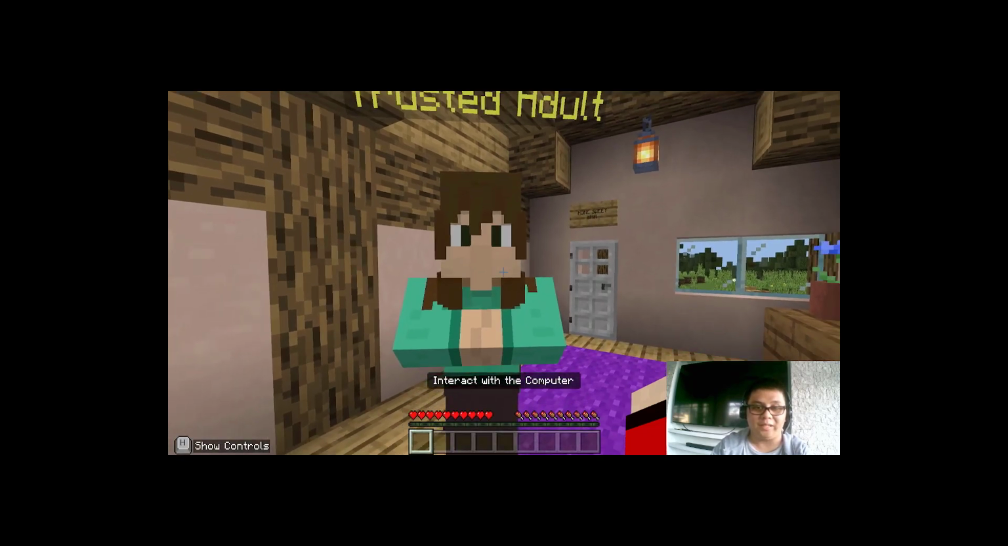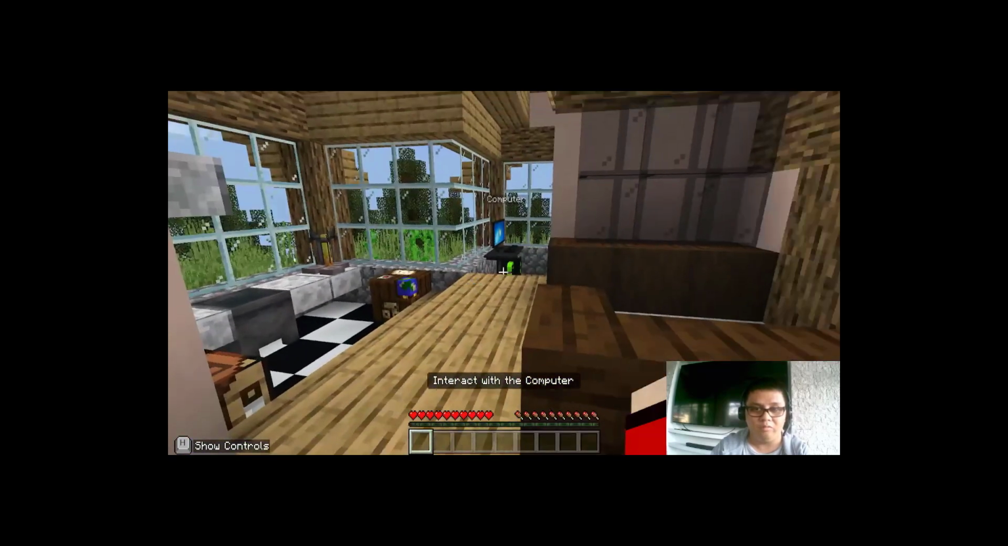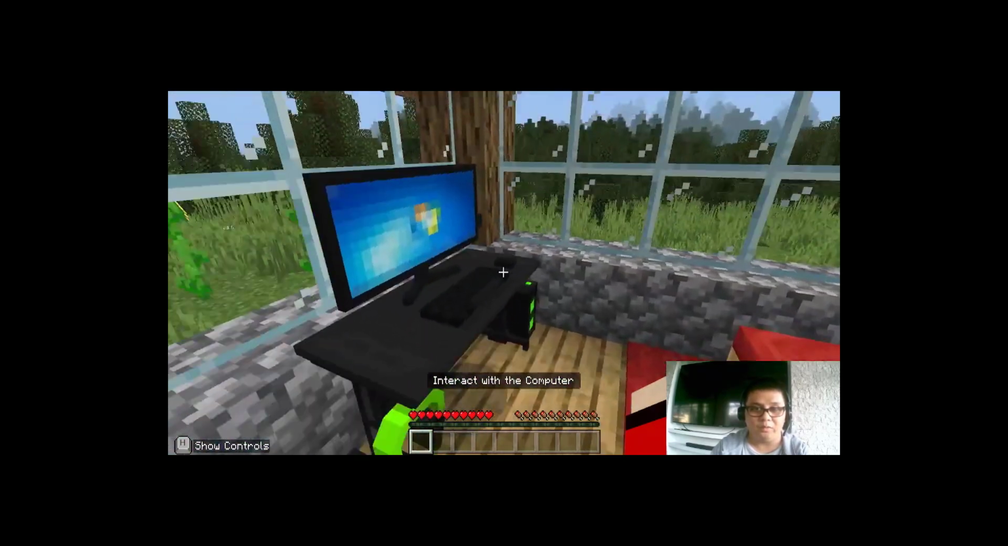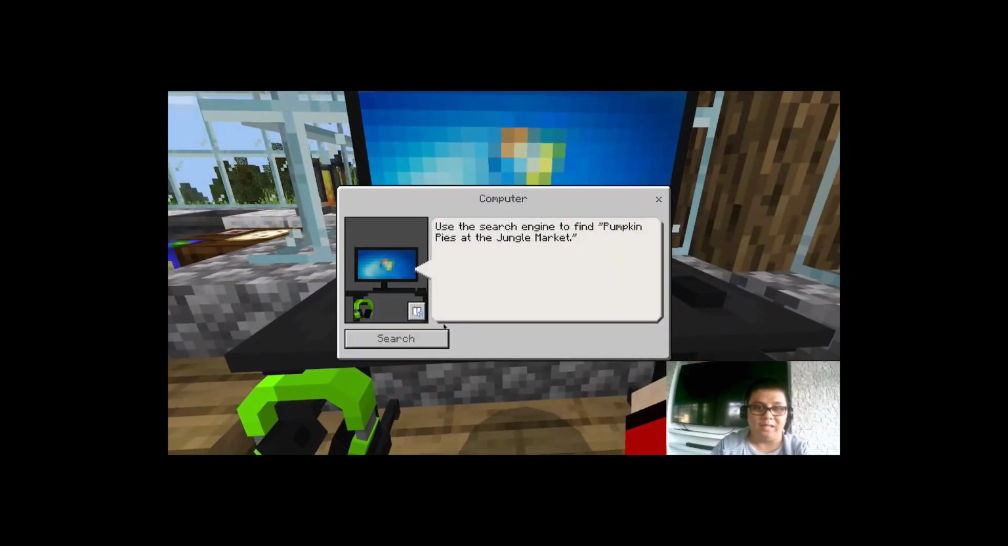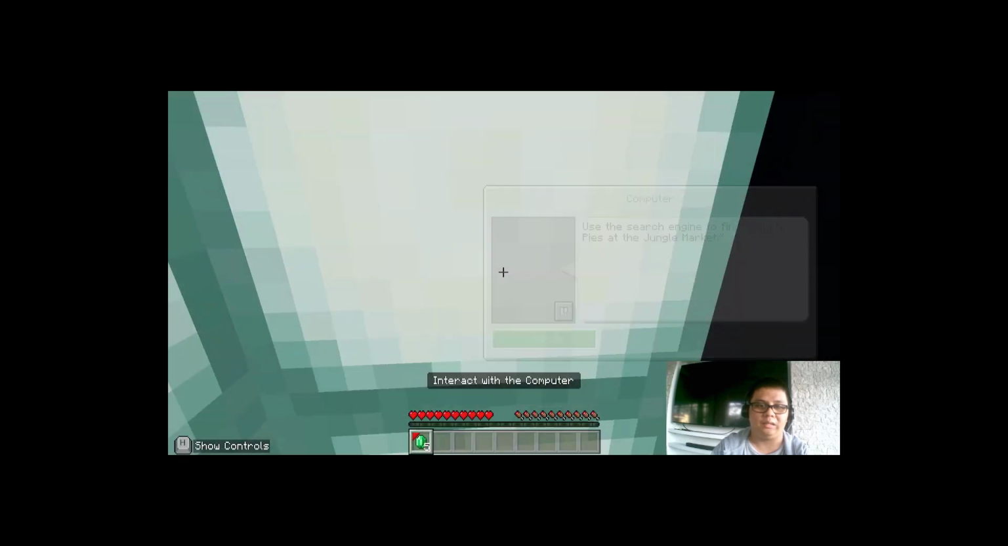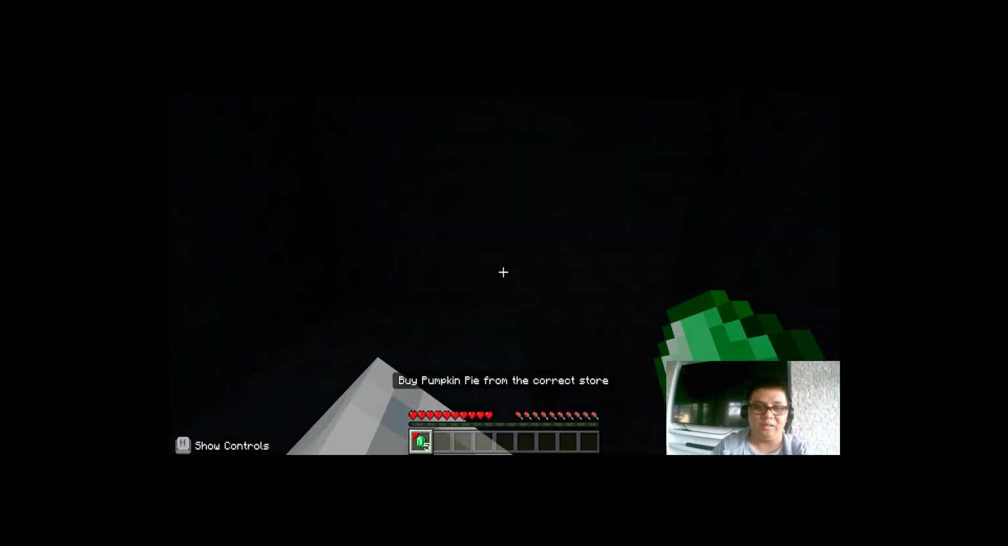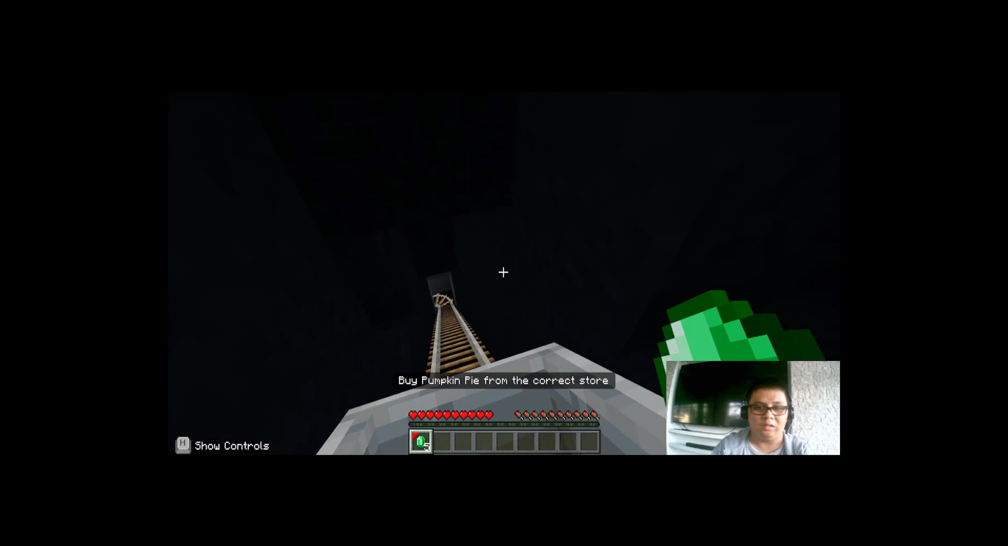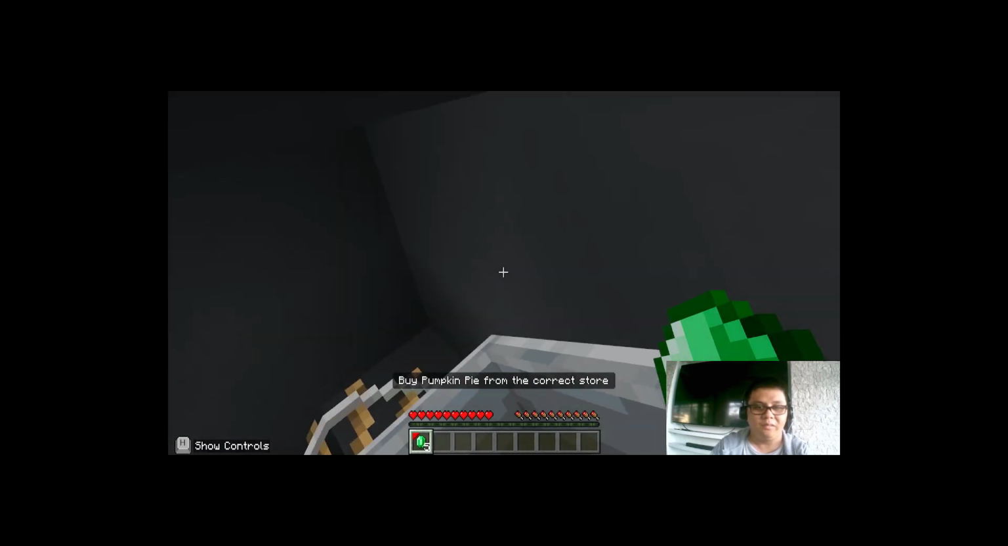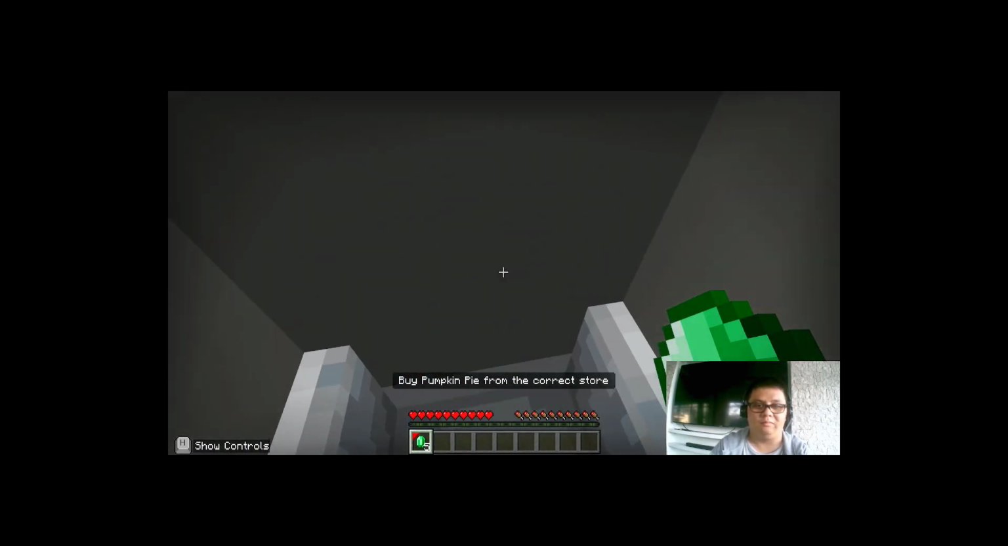We heard a notification on the computer. That means we'll go and interact with our computer. It says here, use the search engine to find pumpkin pies at the jungle market. Let's go search, and it will lead us to the search engine, leading us to the store.